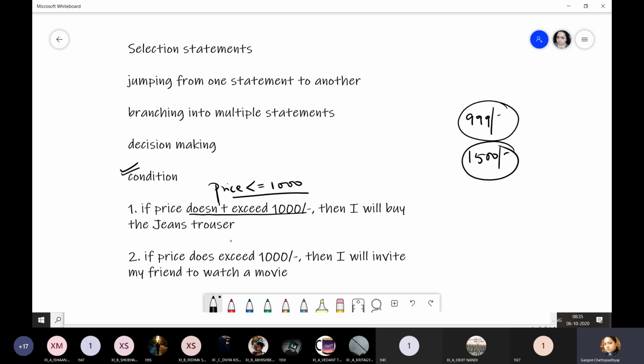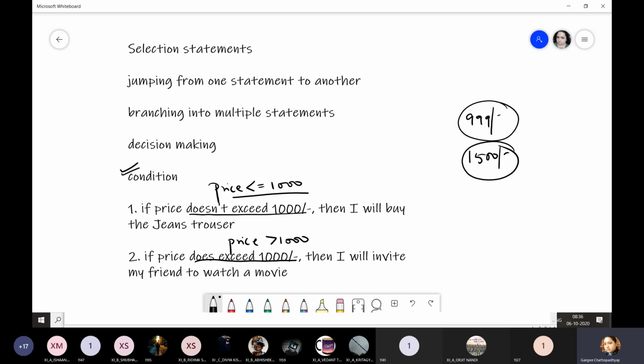So if the price does exceed 1,000 rupees, then I will invite my friend to watch a movie. Because I know that a movie will cost 500 rupees. So 500 plus 500, 1,000 rupees. So we both can enjoy a movie together.